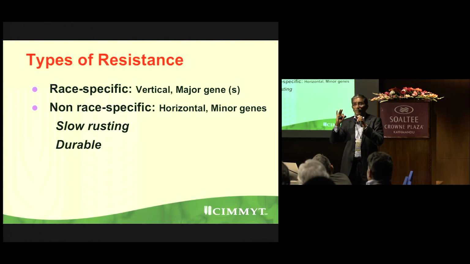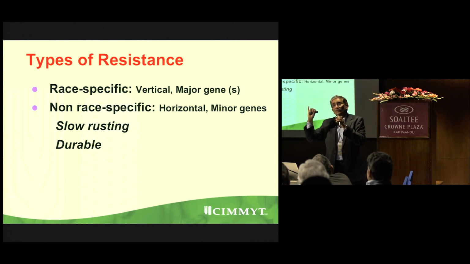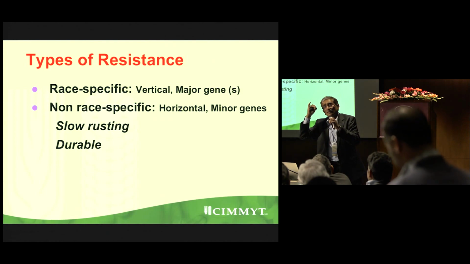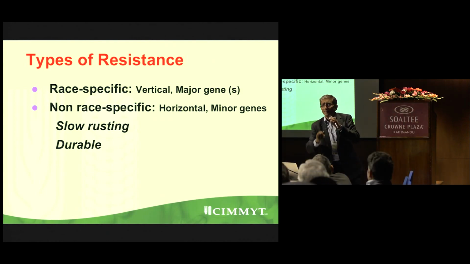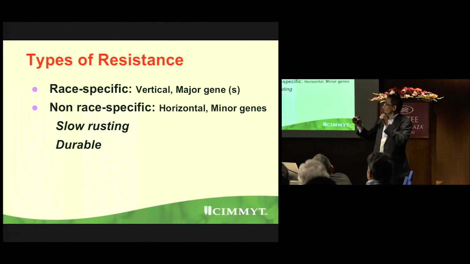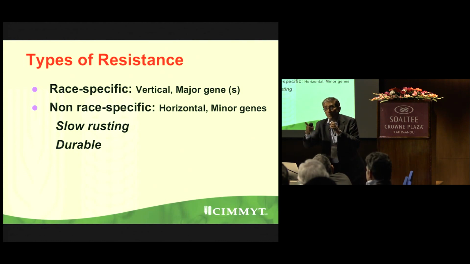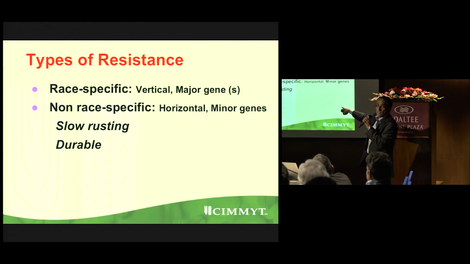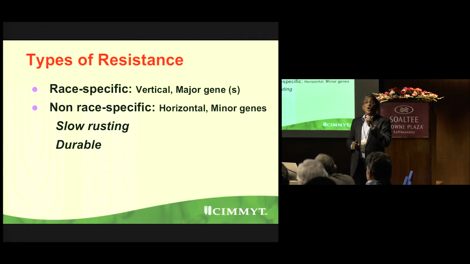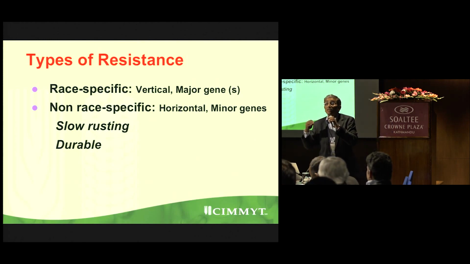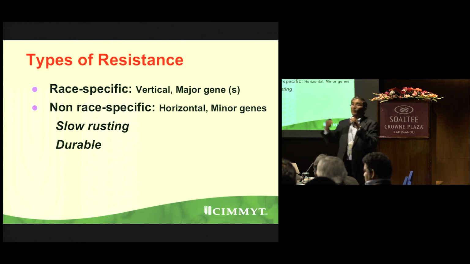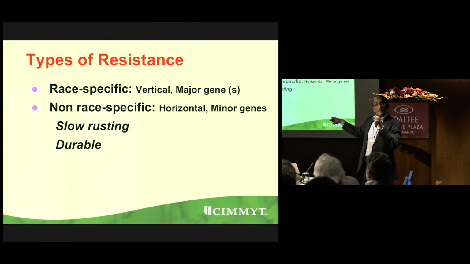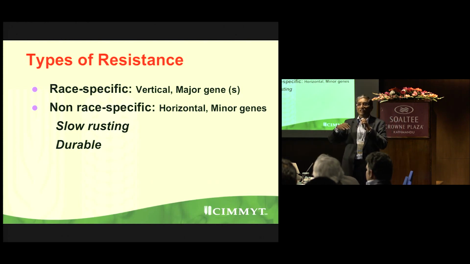Vertical, major gene. Major genes means, what did Mendel do? He was trying to study genes which had major effect. Easy to handle. Clean crop approach. But second is non-race specific. Horizontal, minor genes. Very difficult. CIMMYT is now giving more emphasis to non-race specific because they are slow rusting, because they are durable. Long-lived genes. Long-lived resistance, sorry. This resistance is not easily overcome by the pathogen. The pathogen is very intelligent, but these genes are also very intelligent. There are so many. It's an army of genes.